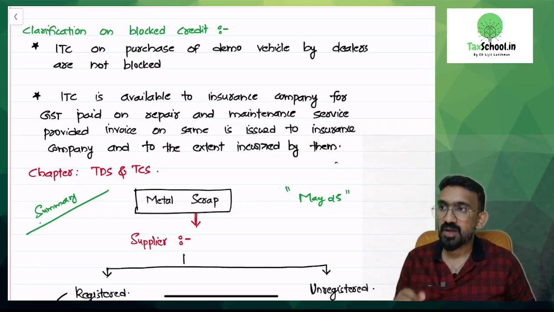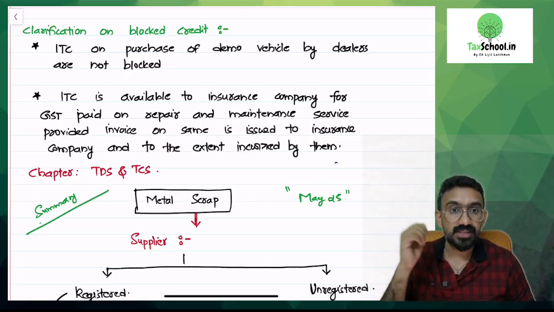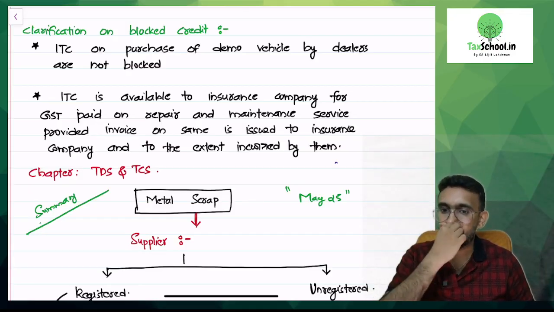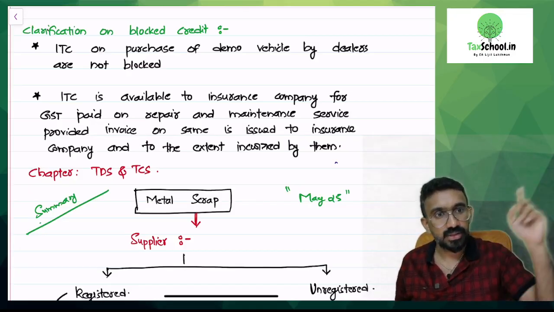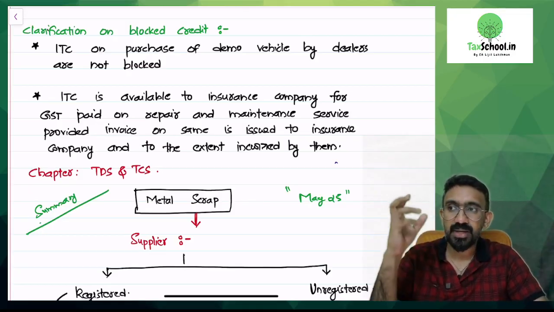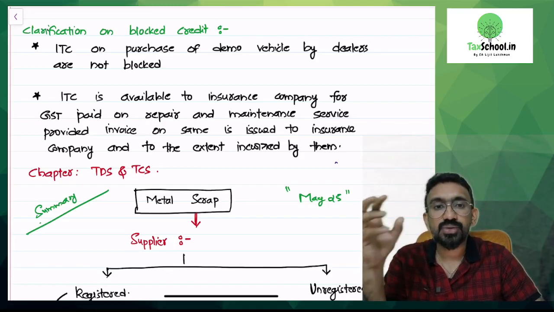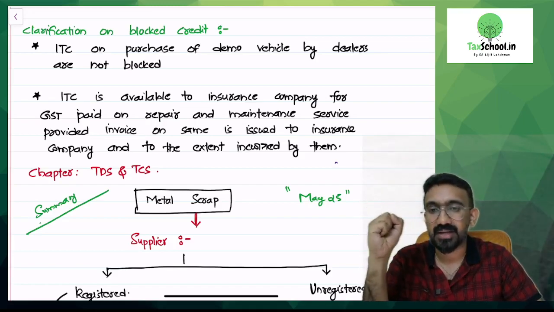Their expenses, whenever somebody is having a claim, the service center will send the bill to the insurance company. Insurance company is going to pay. If I have taken insurance, my repair of my car, I don't need to pay. The insurance company will pay. While paying this insurance company would have paid GST also on the repair expenses. The question is, can insurance company take the input tax credit on the GST paid on the repair expenses?